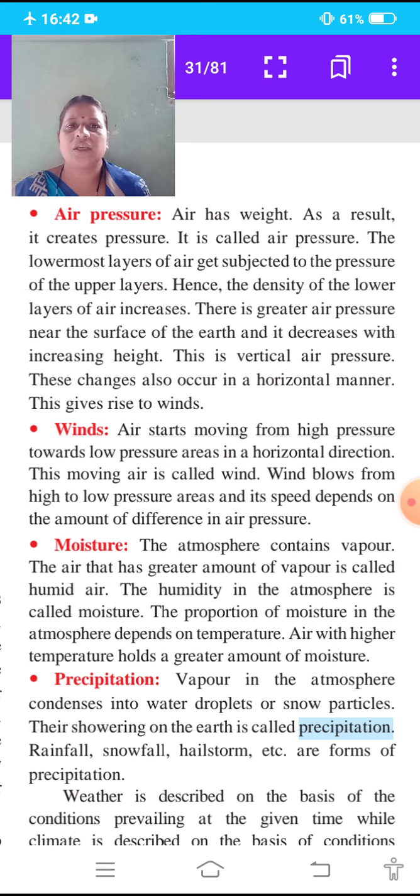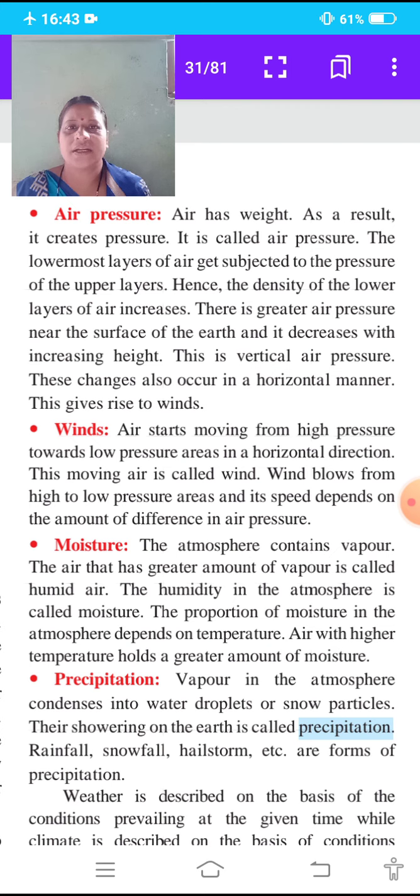Hence, due to the pressure of the upper layers, the density of the lower layers of air increases. There is greater air pressure near the surface of the earth, and it decreases with increasing height.